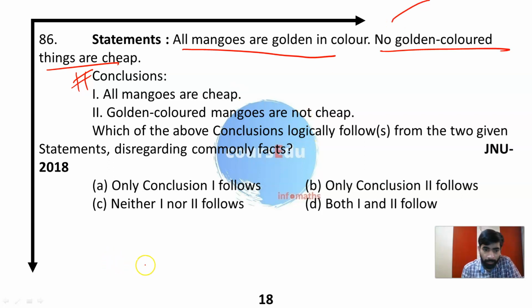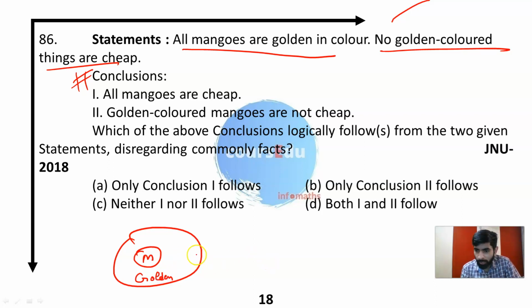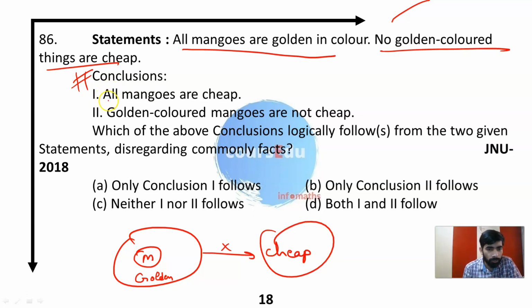So we make the diagram from the statements. All mangoes are golden in color. These are mangoes and these are golden colored things. Now, no golden colored things are cheap. Based upon this, conclusion 1, all mangoes are cheap, is absolutely wrong, because mangoes are golden in color. They could not be cheap. Golden color mangoes are not cheap.